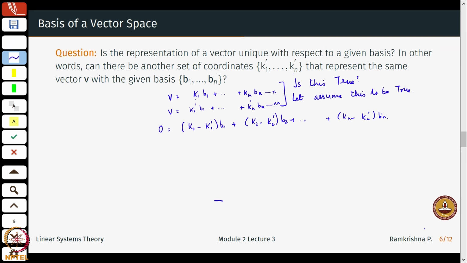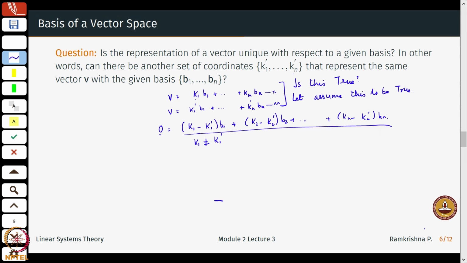Okay. Now, what I know here is that if I assume this to be true, then k1 is not equal to k1 prime. Now, I have 0 on the left hand side and a set of some new vectors on the right, plus bn.